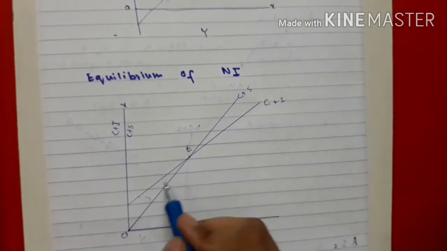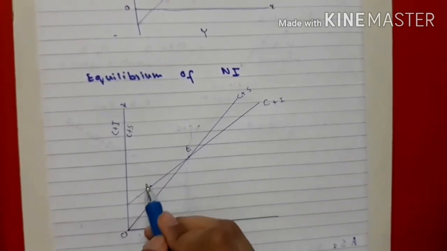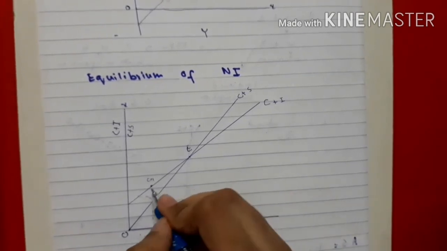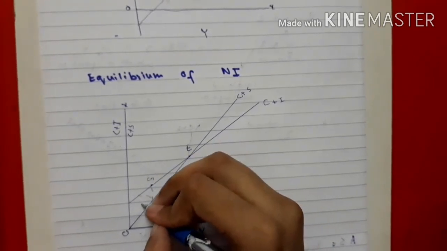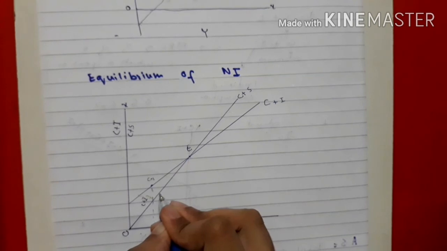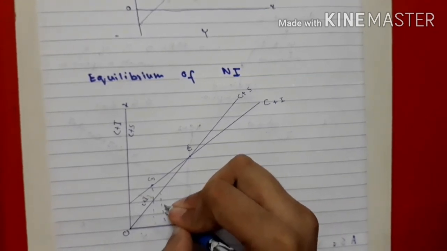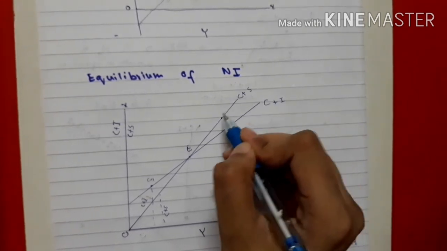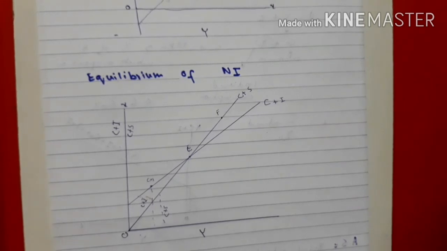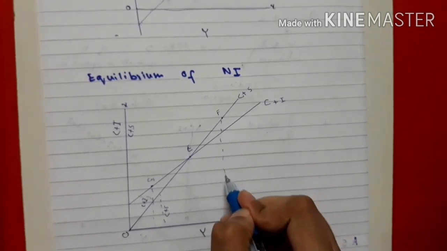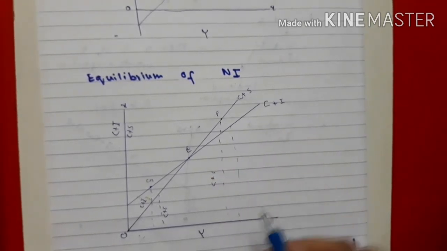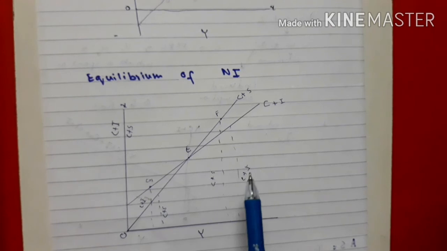Why is this point not the equilibrium point? Let's say this point is G. Here C plus I, this is the C plus I curve, is more than C plus S. That's why this cannot be the equilibrium point. And why can't this point be the equilibrium point? Let's say this is F. This can't be the equilibrium point because here C plus S is more than C plus I. So here the national income has a tendency to increase, here it has a tendency to decrease.